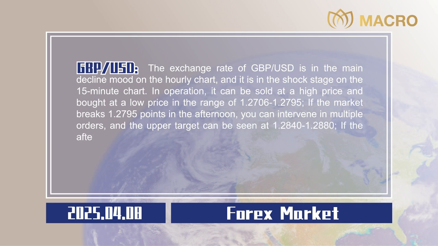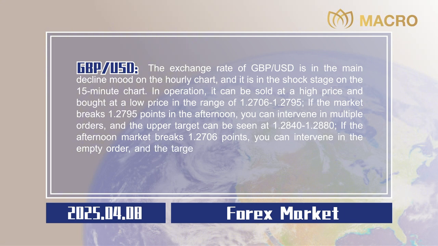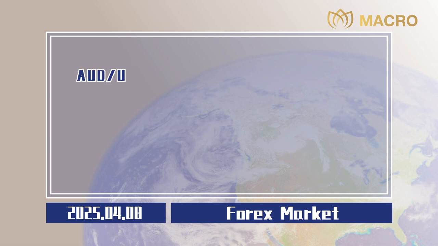If the afternoon market breaks 1.2706 points, you can intervene in the empty order, and the target below can be seen at 1.2640 to 1.2600. Stop losses are all 20 points, 0.0020. Australian dollar to US dollar.